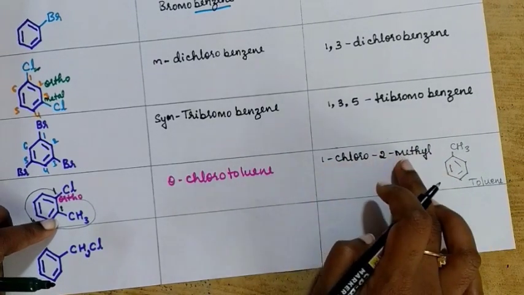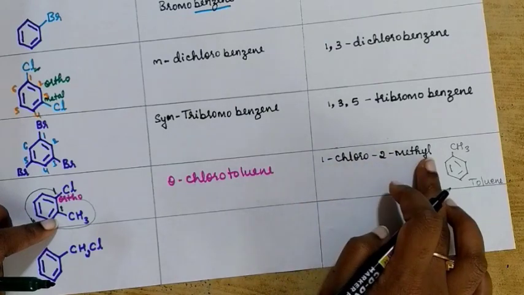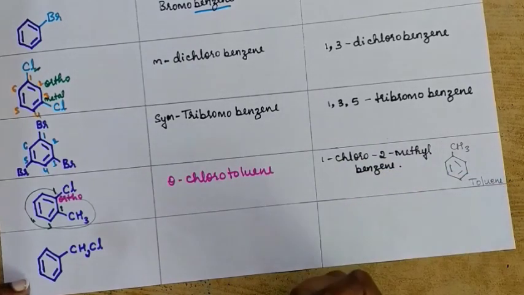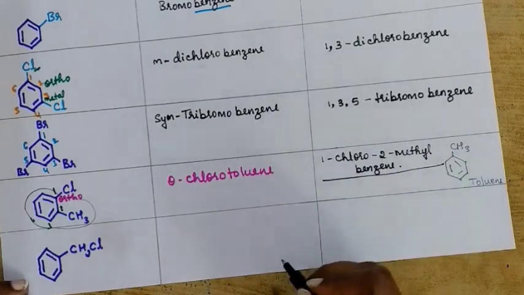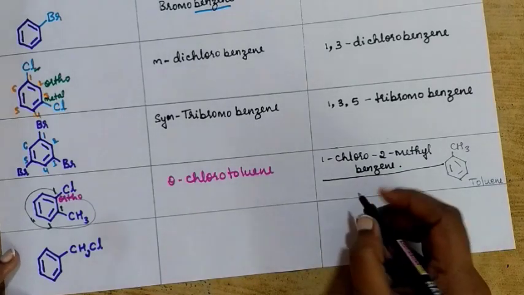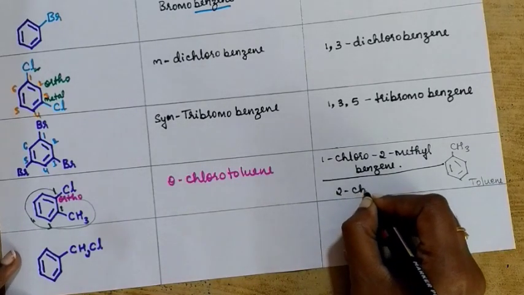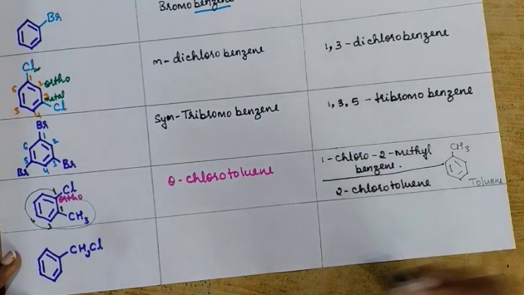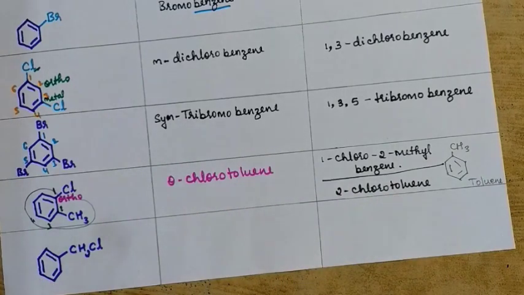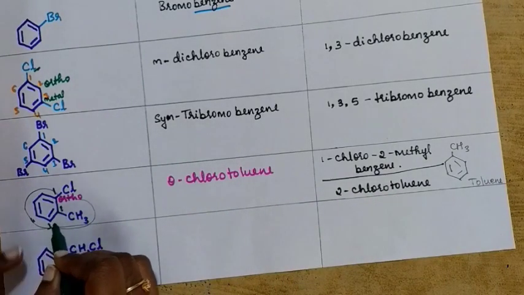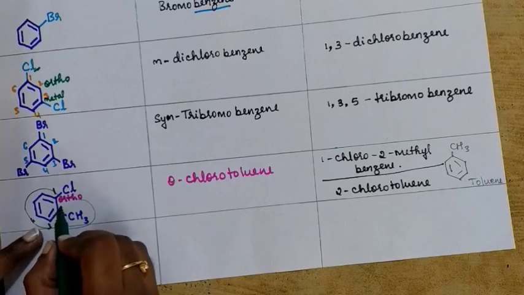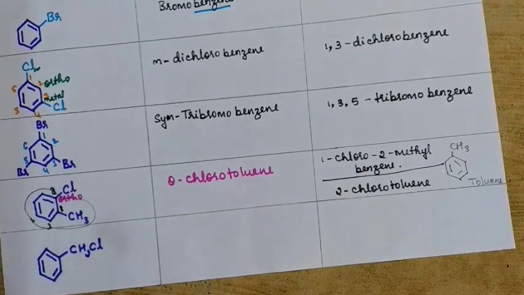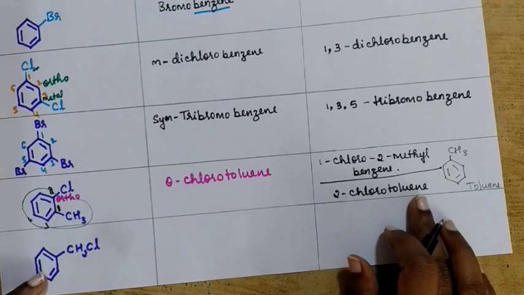C comes before M. That's why 1 chloro, 2 methylbenzene. This is one of the IUPAC names. What can be another IUPAC name? You can write it like 2 chlorotoluene, because if you consider toluene as the main compound, then this is the first position and it will become second position, 3, 4, 5 and so on. That is why it is 2 chlorotoluene.